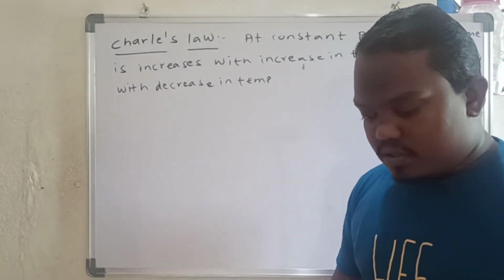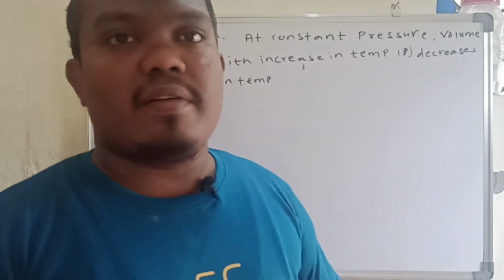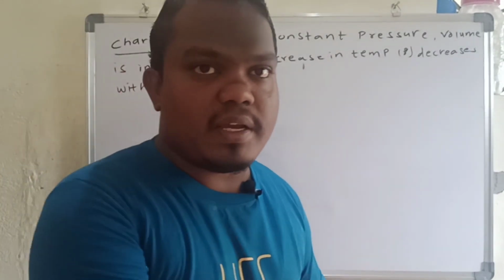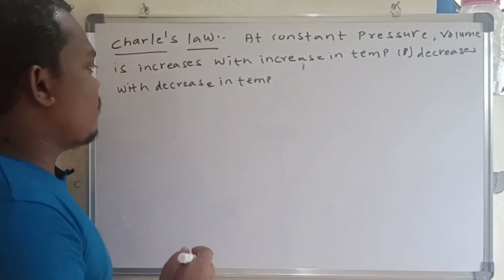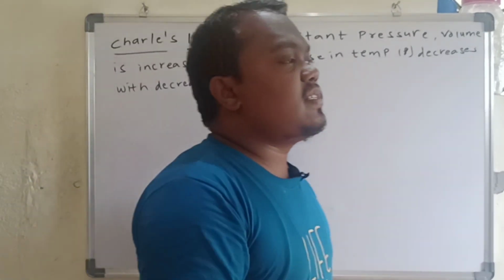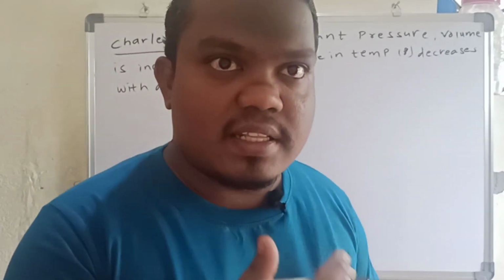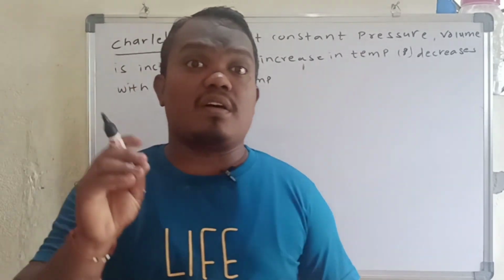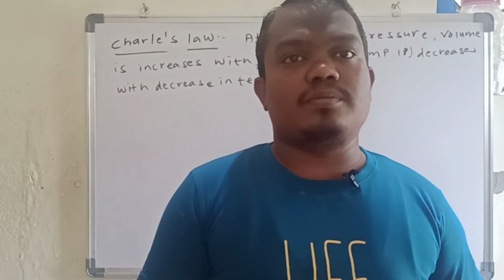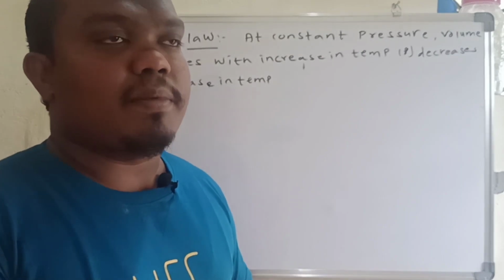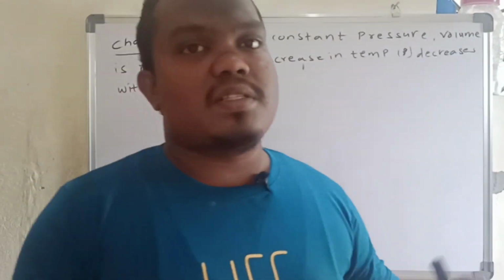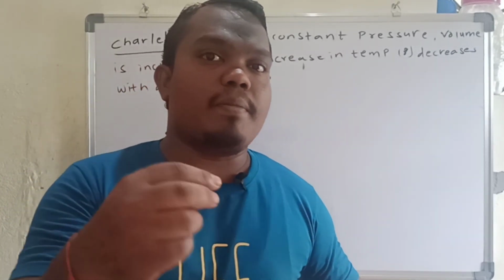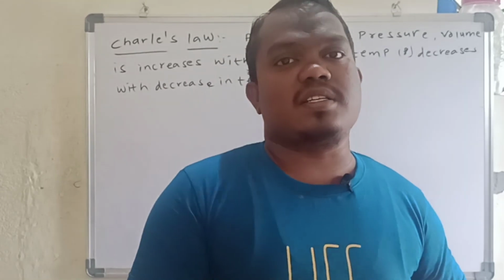Here we are going to remember one thing: how much temperature we have to increase, how much volume is going to increase, that we should know first. So for every 1 degree Celsius rise in the temperature, there will be an increase in the volume of 1/273 of its initial volume. So once again I am repeating the statement here: the volume increases 1/273 of its initial volume by increasing the temperature 1 degree Celsius.